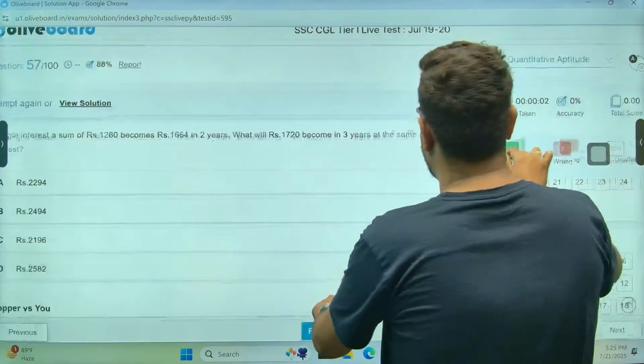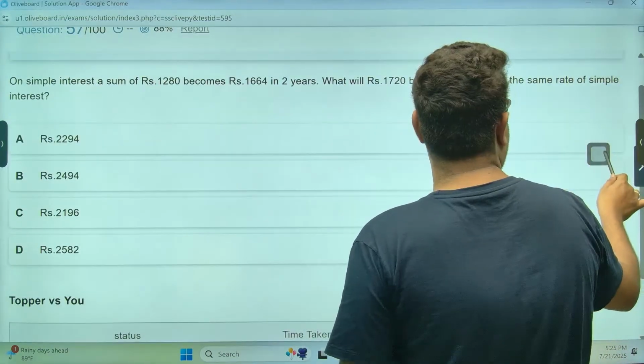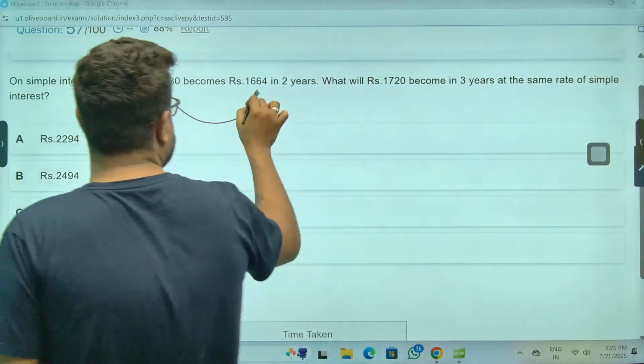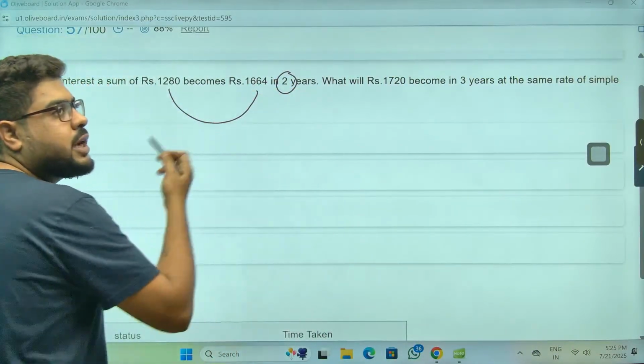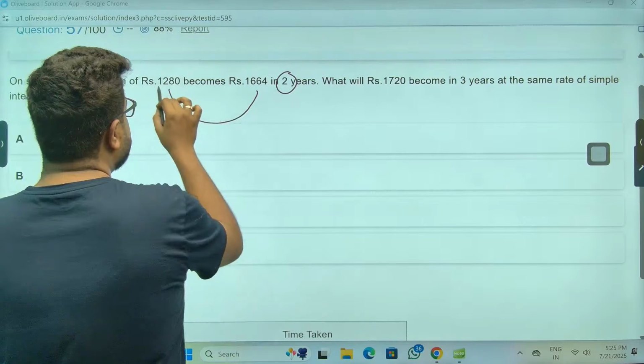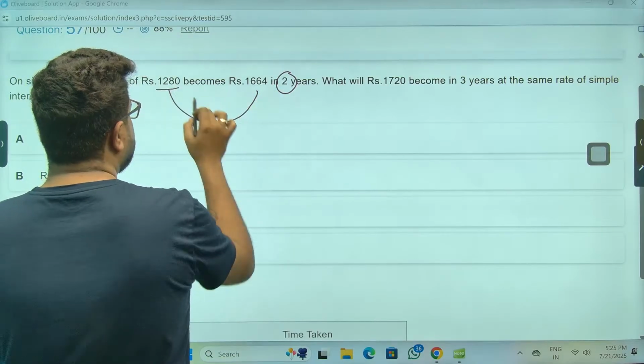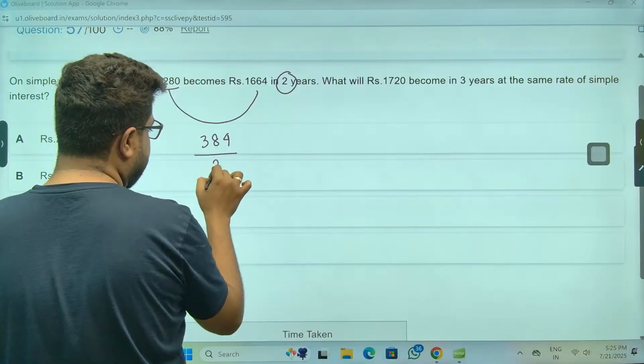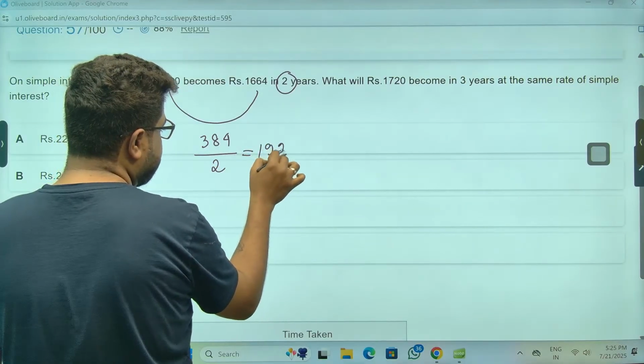Chalo. On simple interest, 1280 becomes this much in 2 years. Sir, find the interest, the rate of interest. Sir, 1664, this is 384 rupees. In 2 years, every year by 2, sir, 192 rupees.